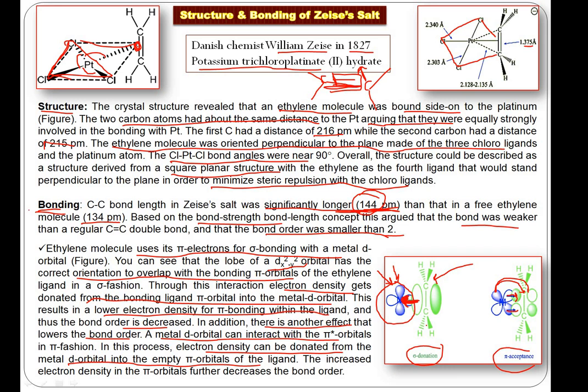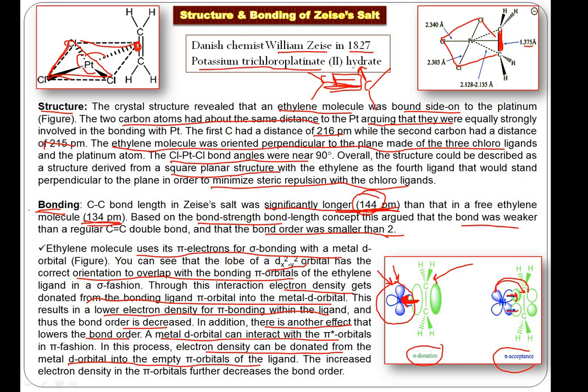It's getting larger and larger. It's getting weaker. Since the bond is getting weaker, the bond length in Zeise's salt is more than the usual bond length of a free alkene, that is 134 picometers.